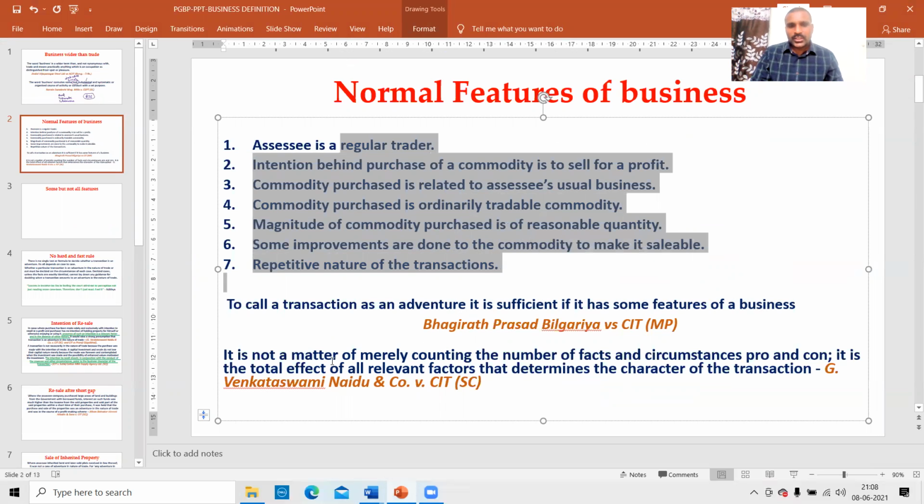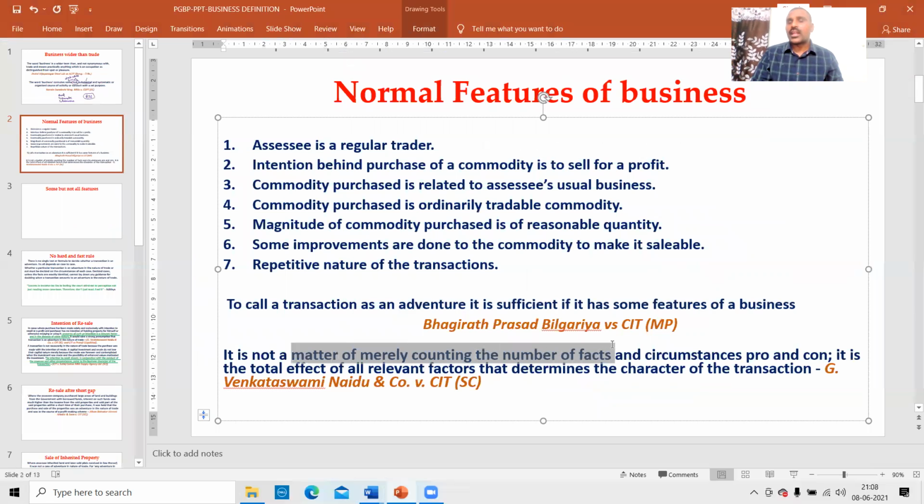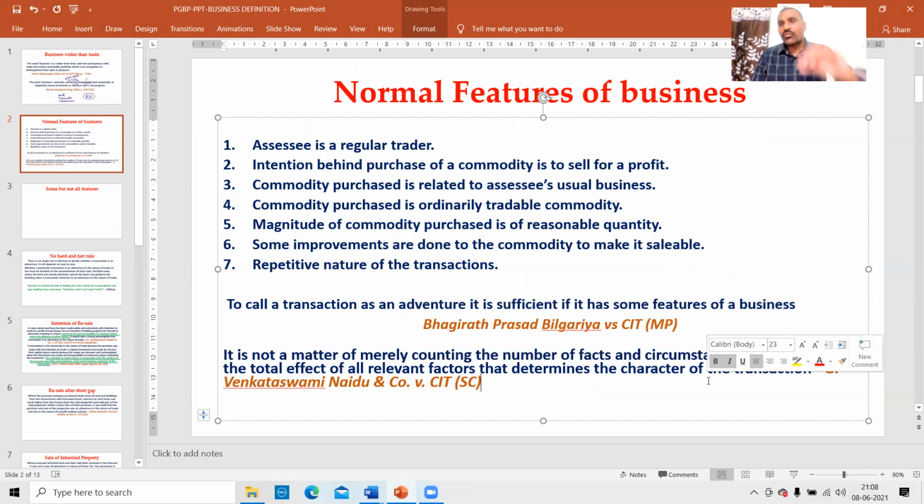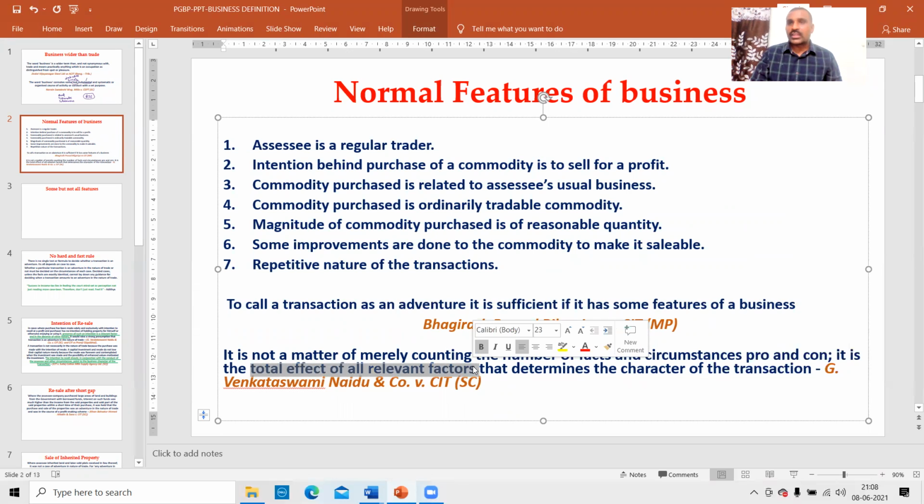Look at this. It is not a matter of merely counting the number of facts and circumstances, pros and cons. How many factors are favoring the business? How many factors are against the business? In a particular transaction, I should not count the number of facts. I should count the total effect of all relevant facts.